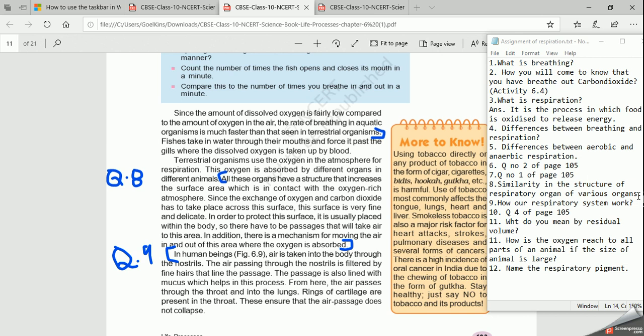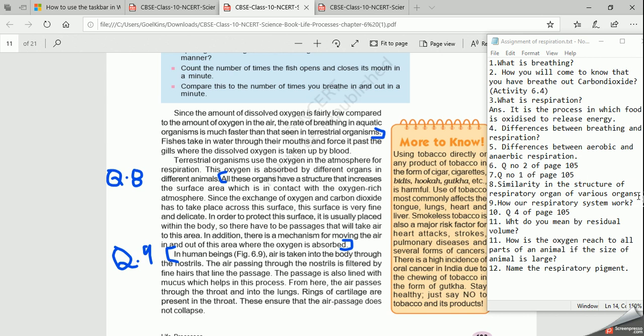These alveoli, how are they present in our lungs? They are in bunches, just like a bunch of grapes. You have seen a bunch of grapes, right? In a bunch, you will find many grapes, because it is a balloon-like structure. They occupy less surface area, but they are present in large quantity, so they increase the absorbing surface area. I can say that they increase the absorbing surface area for oxygen, right?